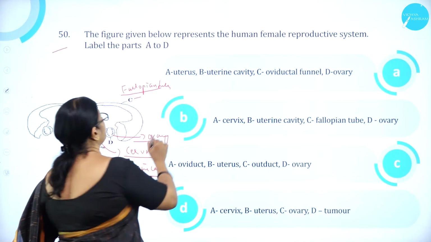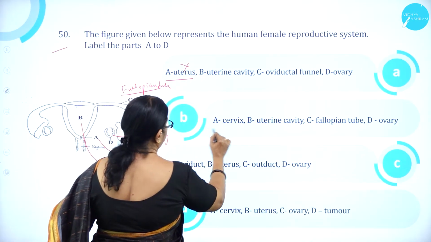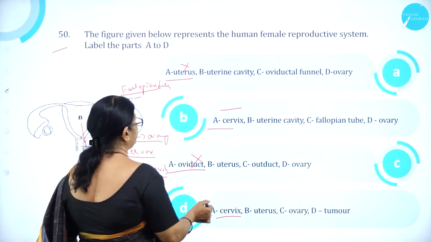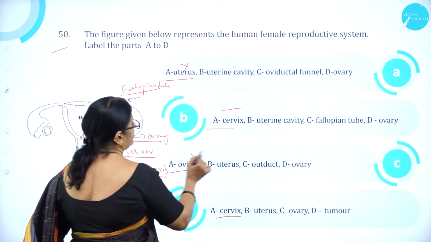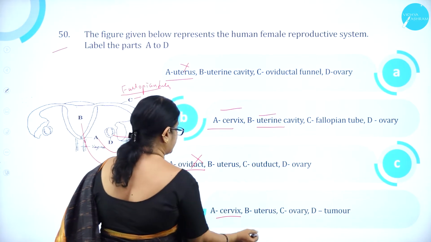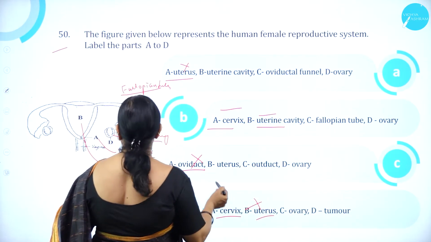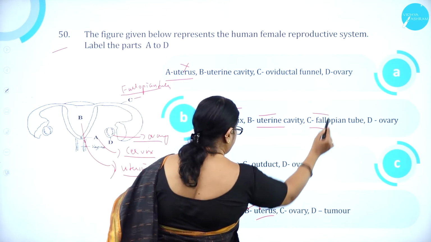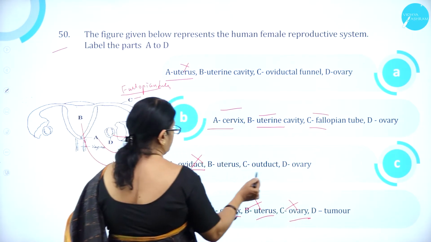So A cervix; here it is A uterus, wrong. Here A cervix, correct. Here A oviduct, wrong. Here A cervix, correct. Go for the next one, B uterine cavity. So here B uterine cavity is correct. Here B is uterus. Then C fallopian tube. Here C fallopian tube, correct. See here C is ovary, wrong.